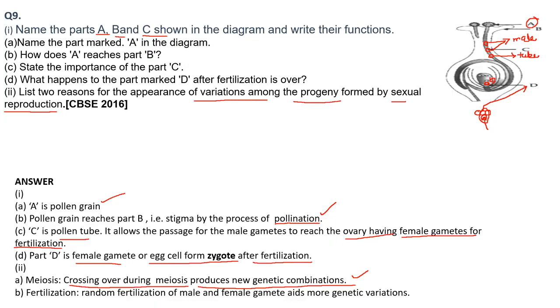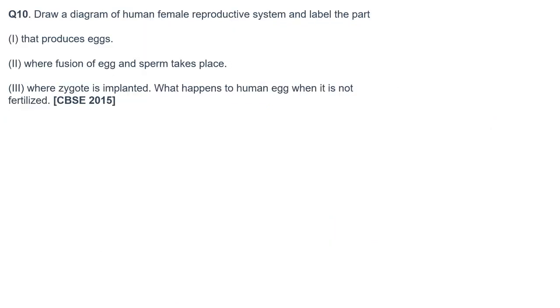Then fertilization: it is a random fertilization of male and female gametes, which also adds to genetic variation. So two processes are there: one is meiosis and the other is fertilization, which is also very random. That is why we see variation in the progeny, and this leads to evolution.